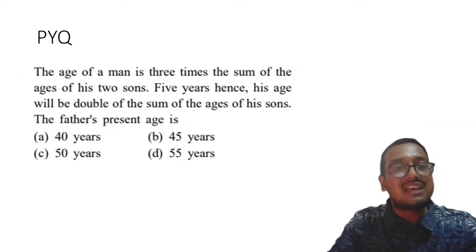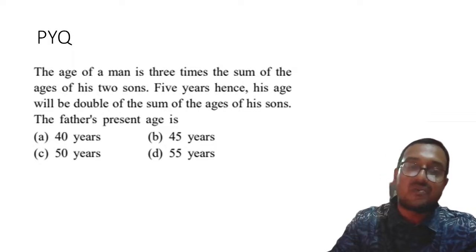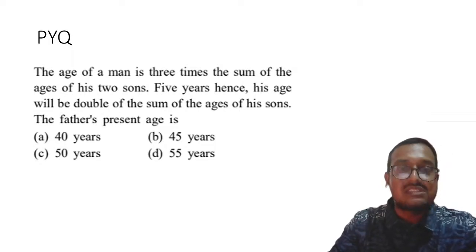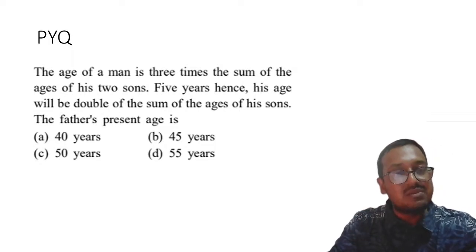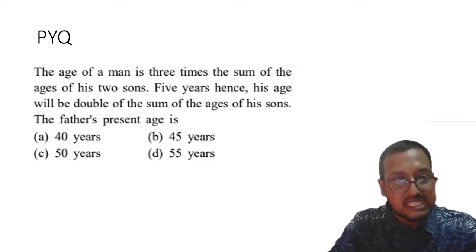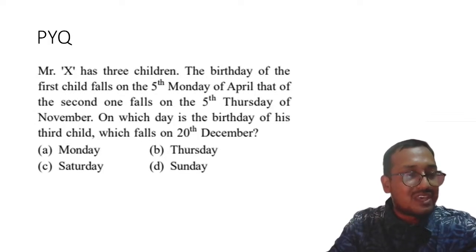Okay, the third question is: the age of a man is 3 times the sum of the ages of his two sons. 5 years hence, his age will be double the sum of the ages of his sons. The father's present age is? Understood? Okay, that's cool, Karthikeyan. That's awesome. So yeah, definitely practice makes a man perfect.